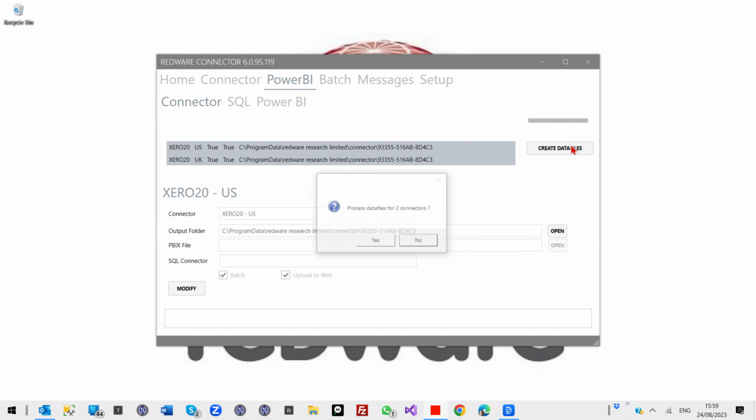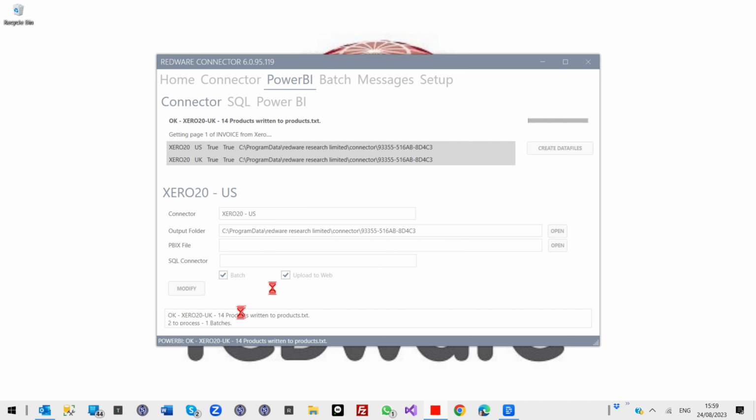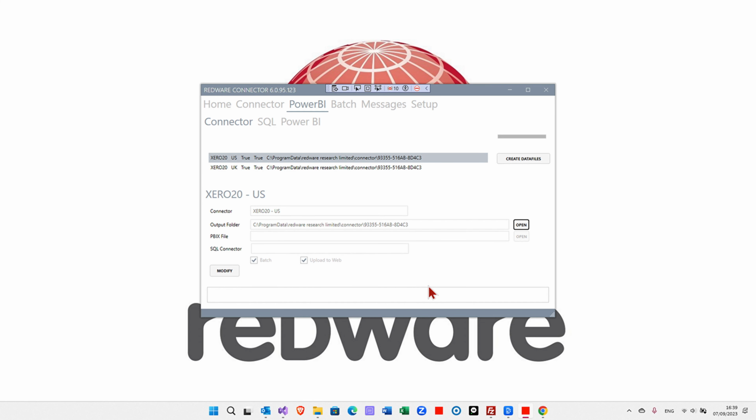If we click create data files, it's going to create the data files locally in this folder that's indicated here. And later on, it's going to upload it to the Redware website and we can download it into our Power BI template. We can access our snapshots either with a PBIX if we want to edit the report, or directly with a template file just to share the default one.